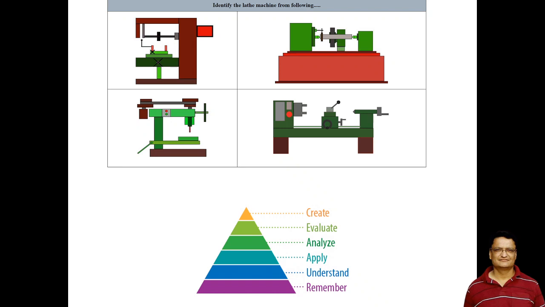We all know about Bloom's taxonomy, and in Bloom's taxonomy there are 6 cognitive levels. Remember and understand are the low cognitive levels, apply and analyze are the middle cognitive levels, and evaluate and create are the higher cognitive levels.